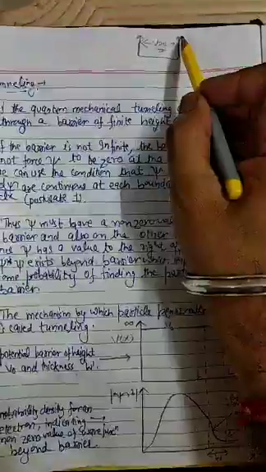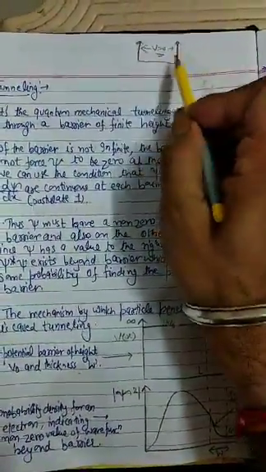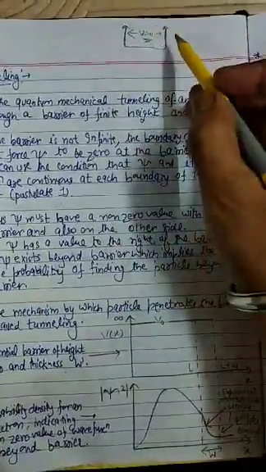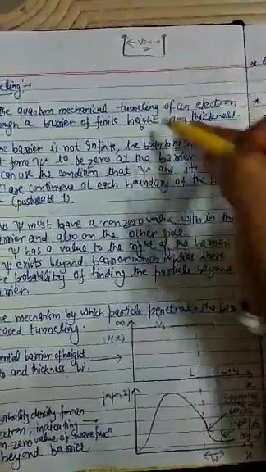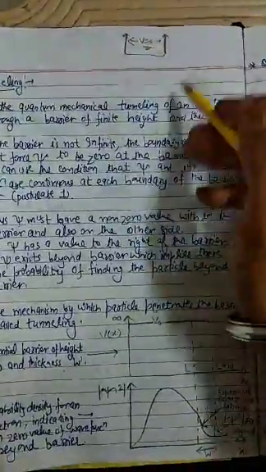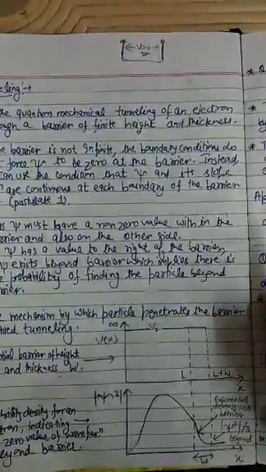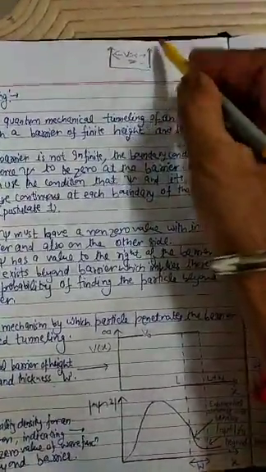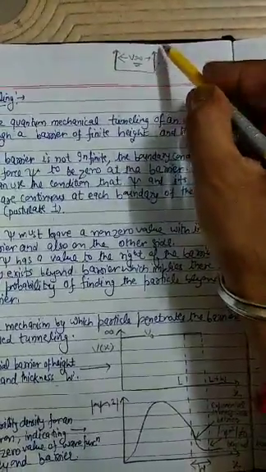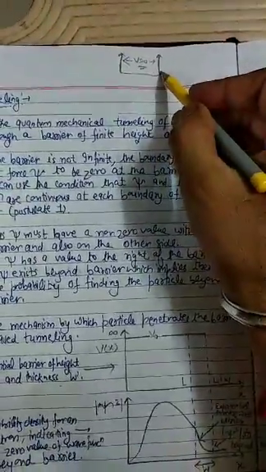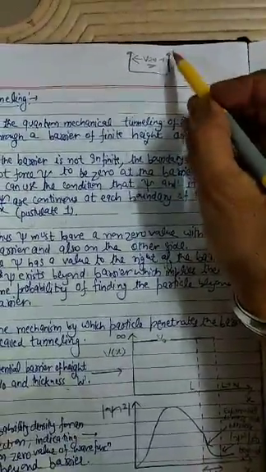We have a potential well, a well having an inside potential of 0 and infinite potential at the barrier. However, in tunneling, this barrier is not infinite. What we assumed earlier in the potential well problem, which gave us a solution of the Schrodinger wave equation, was that the particle cannot penetrate through this barrier because of its infinite height, so we assumed the wave function to be 0. In the case of tunneling, this wave function will not be 0.